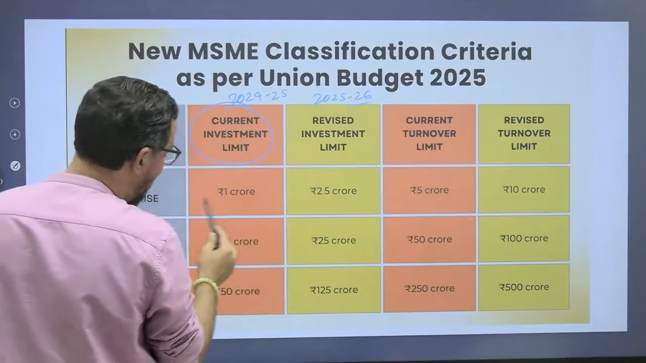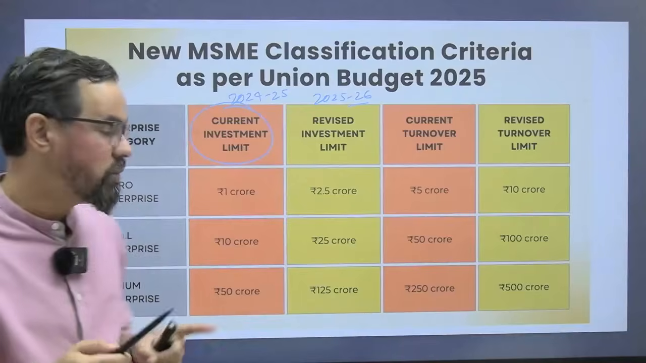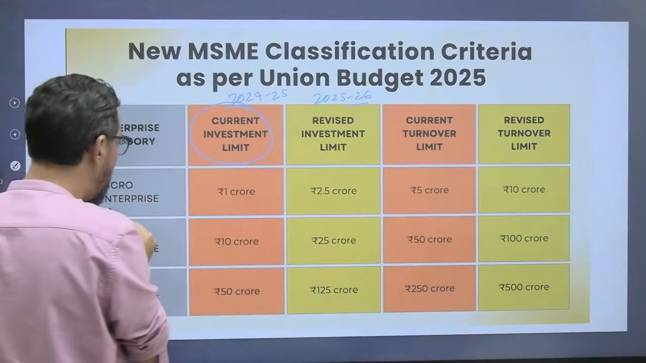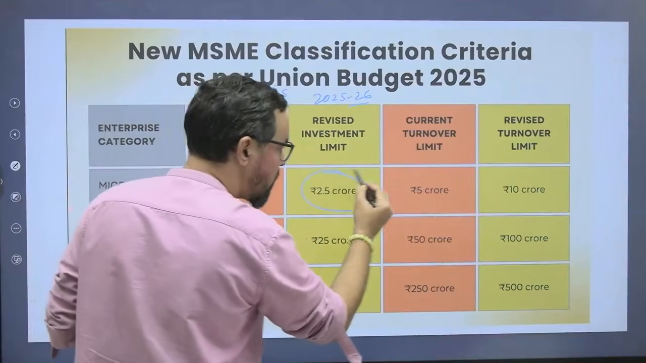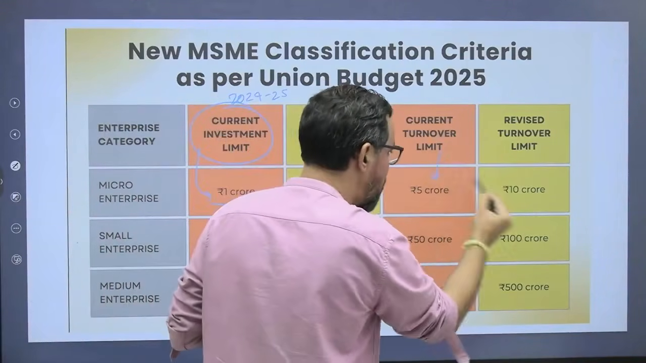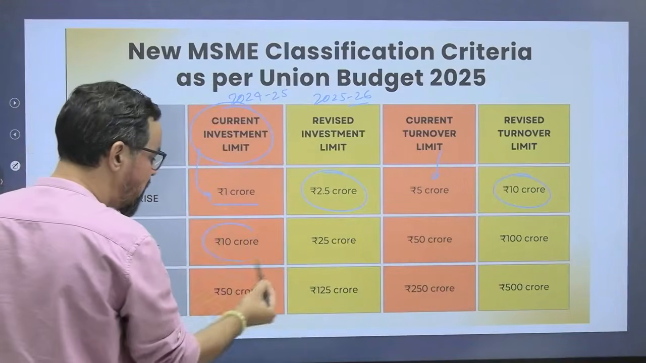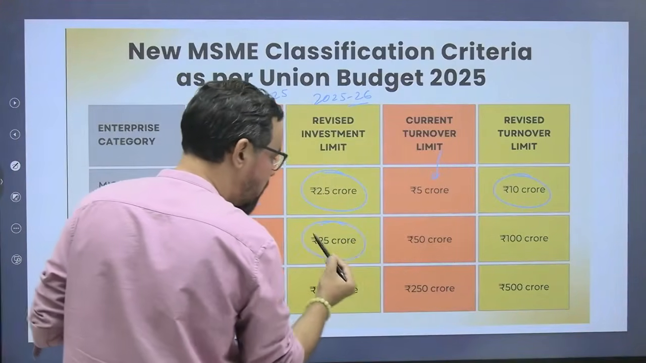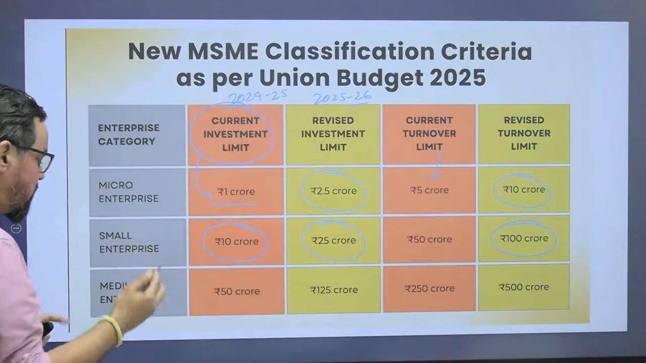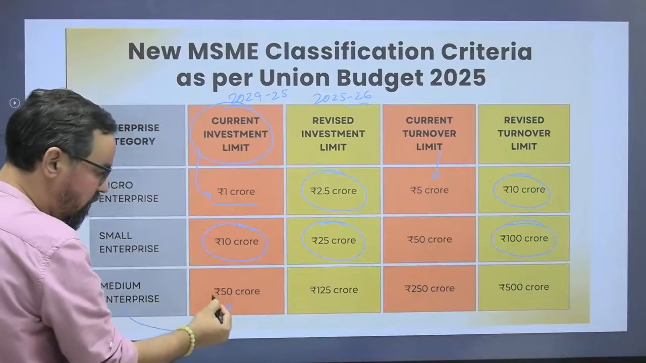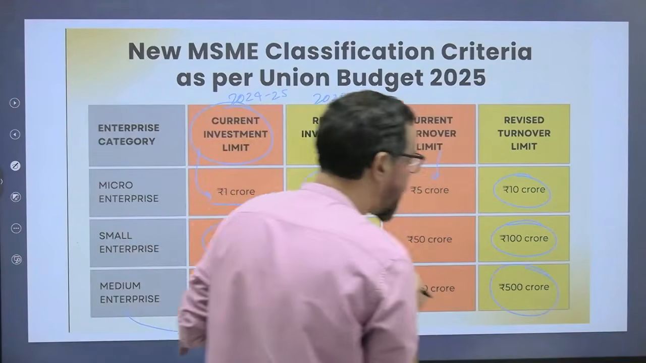Earlier these were generally categorized on the basis of investment and turnover. Now they have changed this: for micro enterprises, earlier investment was up to 1 crore, now it is 2.5 crores. Turnover earlier was 5 crore, now it is 10 crore. In case of small enterprises, investment earlier 10 crores, now it is 25 crores, and turnover is 100 crores. Medium enterprises earlier it was 50 crores, now it is 125 crores, and the turnover is 500 crores.